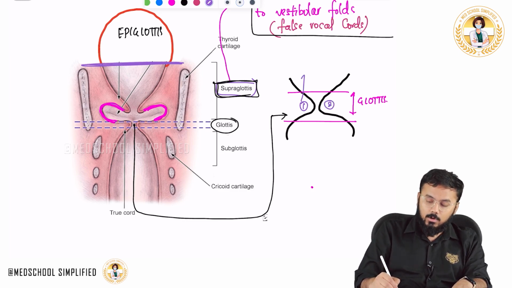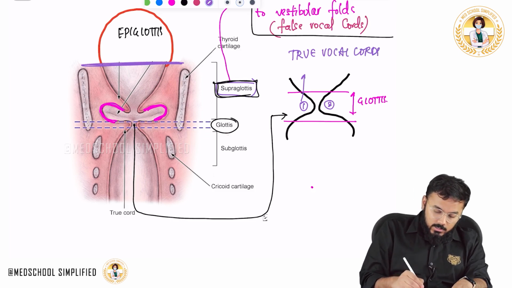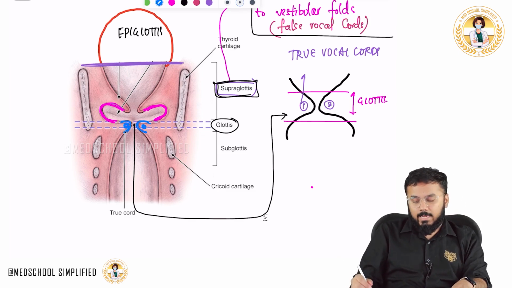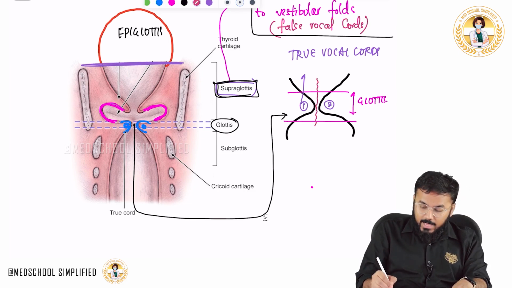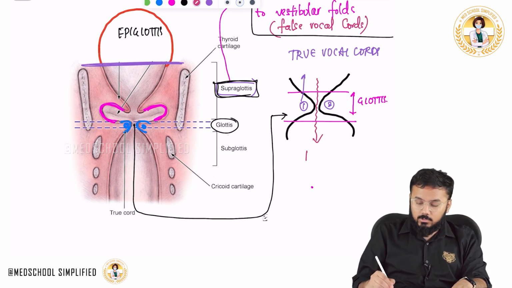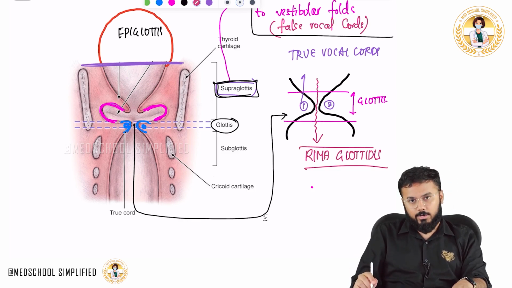These two folds are called true vocal cords. See this blue color fold and this blue color fold? These folds are called true vocal cords. And in between the two folds you see this narrow gap. This narrow gap in between the two folds is called rima glottidis. That area is called rima glottidis.